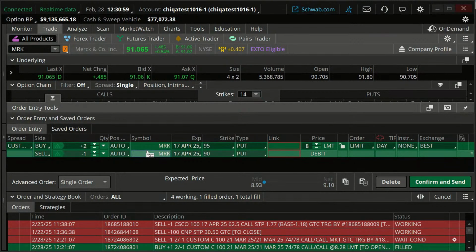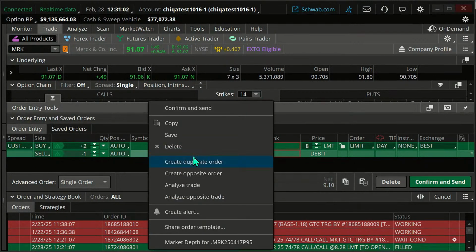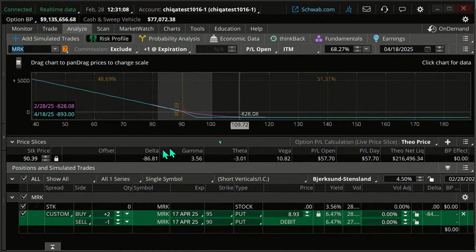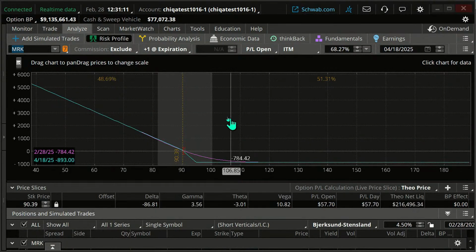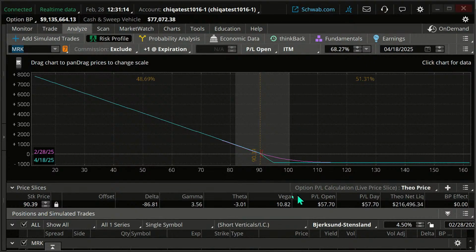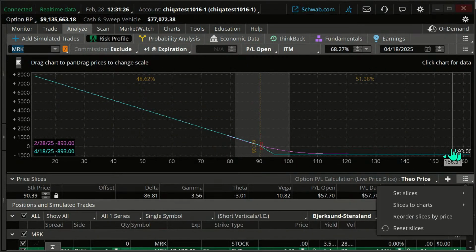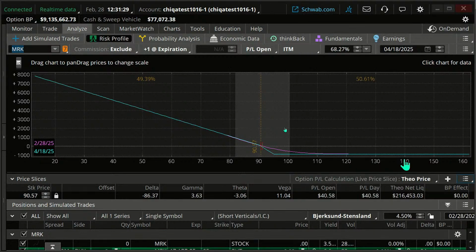And I'm going to right click on this. I'm going to analyze the trade. Let me make this a little bit bigger so that we can see it. I'm going to center this out here. And the expiration date we said was the 17th, so I'm okay there. Let me set my slice to break even. Okay, there's my break even. 90, can you read that? 90.57, I think. The current price of the stock is, let's see what we got.